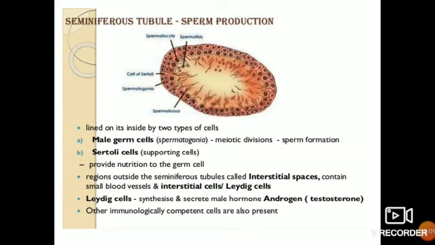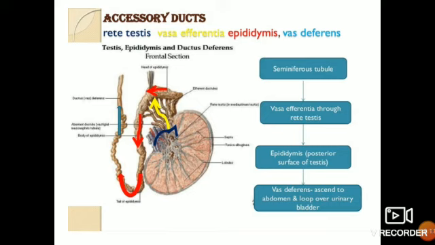Let us move to the next slide. Accessory ducts: rete testis, vasa efferentia, epididymis, and vas deferens. These are the accessory ducts.